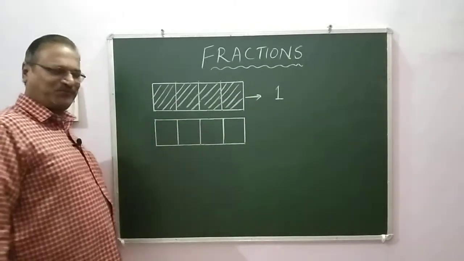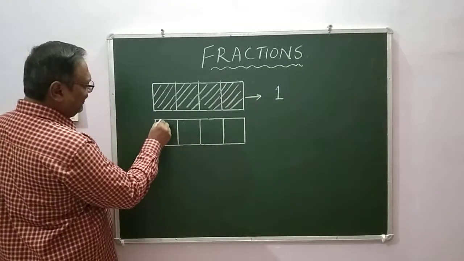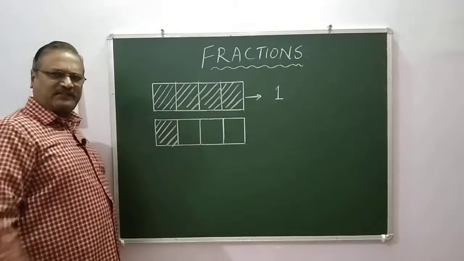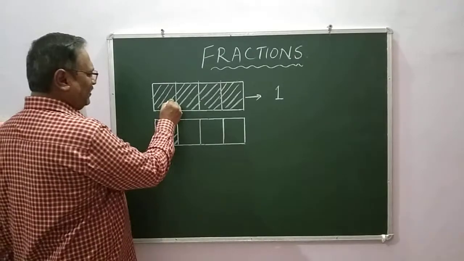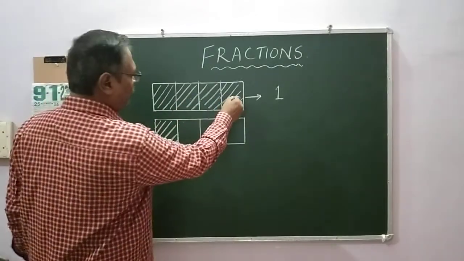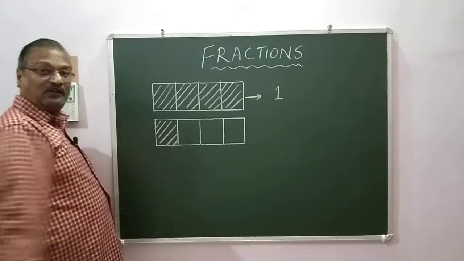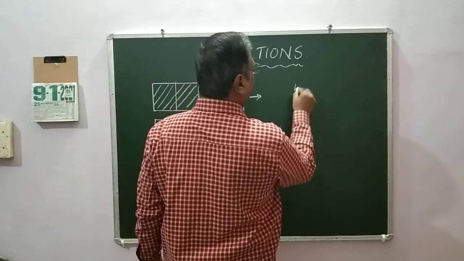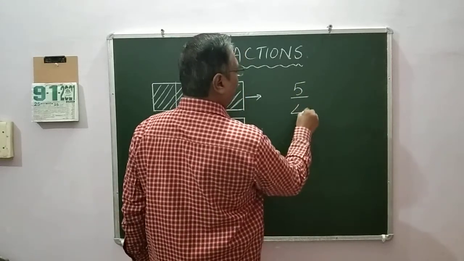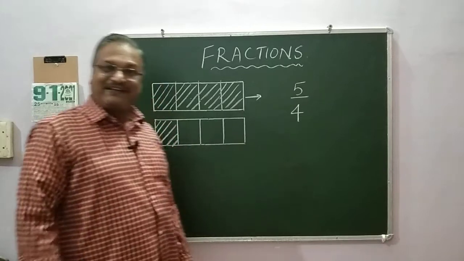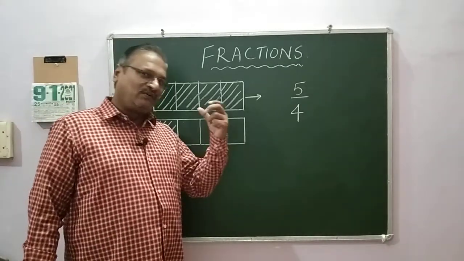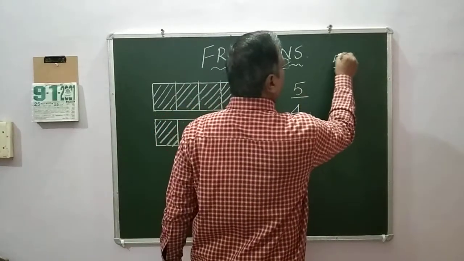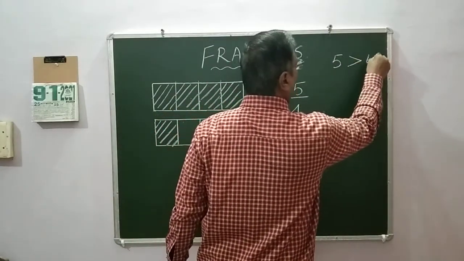Now what I am going to do? I am going to take from this another 1 by 4. So total how many 1 by 4s are there? Let us count. 1, 2, 3, 4, 5. Okay. The value is going to be 5 divided by 4. You see this number 5? 5 is greater than 4.